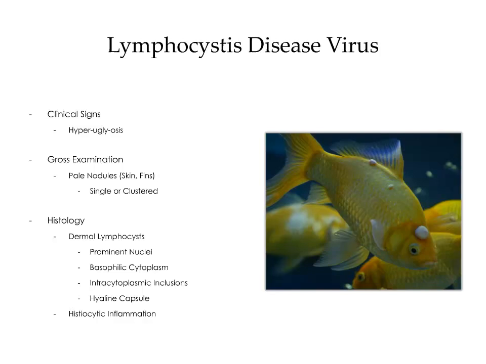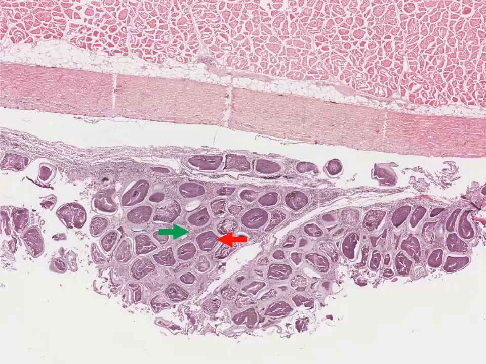Histologically, you'll find large numbers of dermal lymphocysts within the spongy dermis. These cells are characterized by prominent nuclei, basophilic cytoplasm, intracytoplasmic inclusions, and a hyaline capsule. Lymphocysts are often associated with histiocytic inflammation. Within sections of the skin, there is marked hypertrophy of fibroblasts within the spongy dermis.